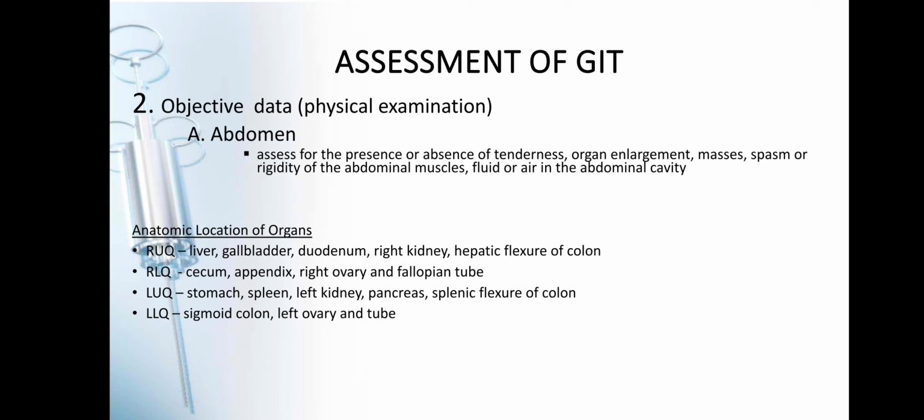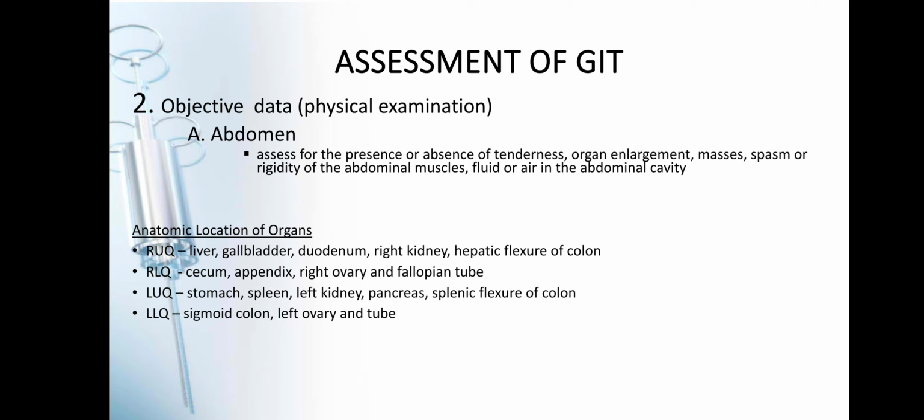Sa right upper quadrant, we have the liver, the gallbladder, duodenum, right kidney, and hepatic flexure of your colon. For the right lower quadrant, we have your cecum, your appendix, your right ovary, and your right fallopian tube. For the left upper quadrant, we have your stomach, your spleen, your left kidney, the pancreas, and the splenic flexure of your colon.